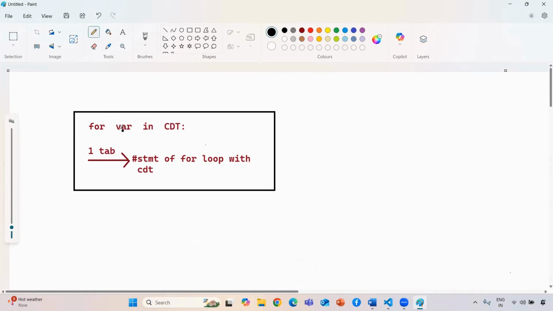You can give anything, i, j, k, or even your name, but make sure it supports the identifier rules. Then this is called in. In is also a keyword. Then the next one will be the collection data type. As of now we are only discussing collections; in the upcoming session we will use range also. This is our syntax for the for loop.